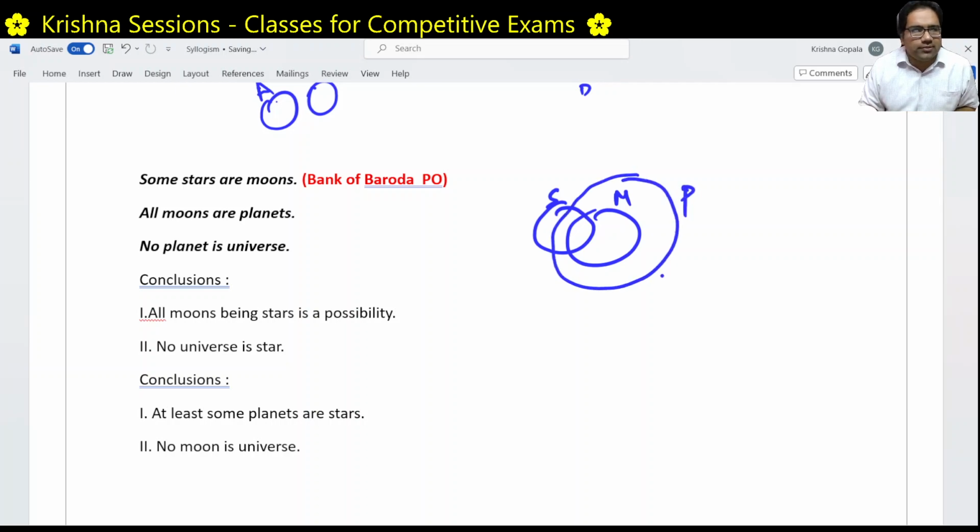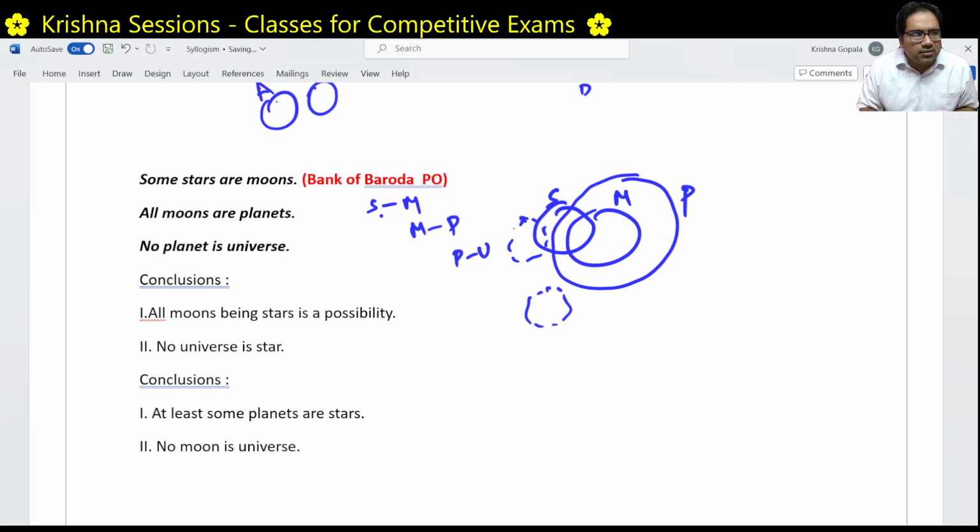No planet is universe. So there has to be no intersection between universe and planet. So universe can be here, universe can be here, universe can be anywhere, right? First one is stars and moons, second one is moons and planets, third one is planets and universe.